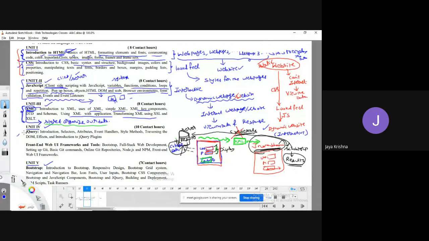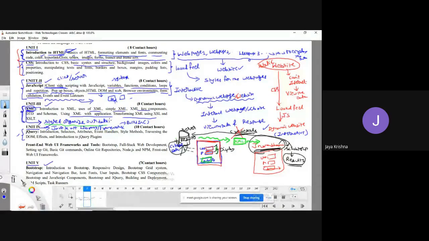Okay, next one, fourth unit, jQuery. jQuery is a JavaScript library. That's it. So you know the meaning of library. Instead of saying library, if I use the word framework, you can understand that. So AWT, applets, Swing, these are all various kinds of frameworks or not? Yes, these are all various kinds of frameworks. Framework means these are already built-in methods. If you would like to use them, we can reuse that.